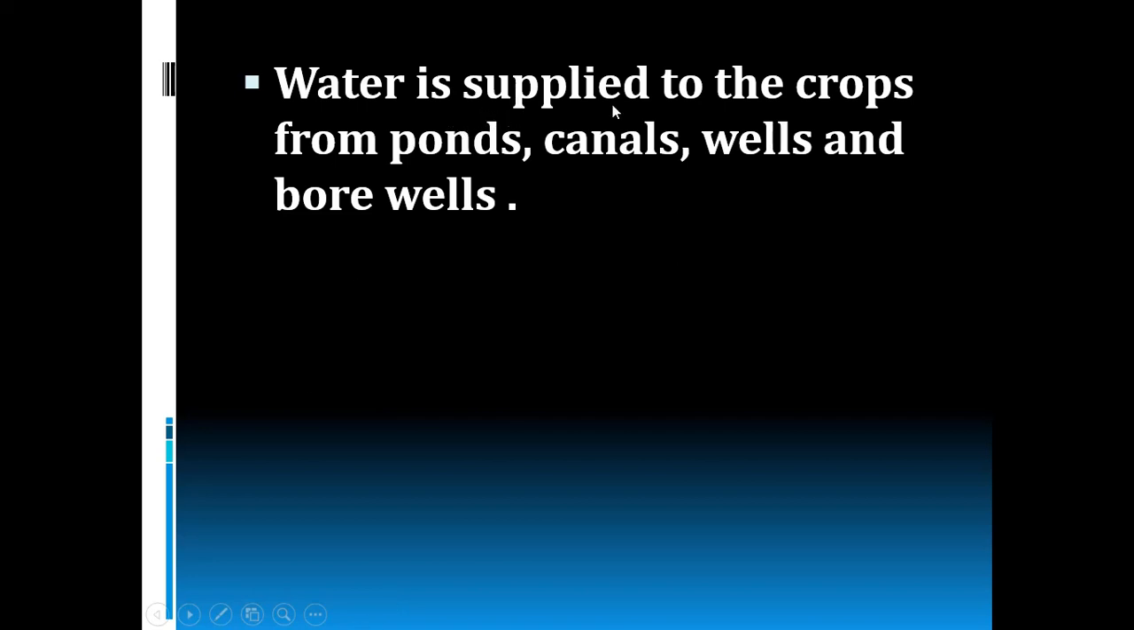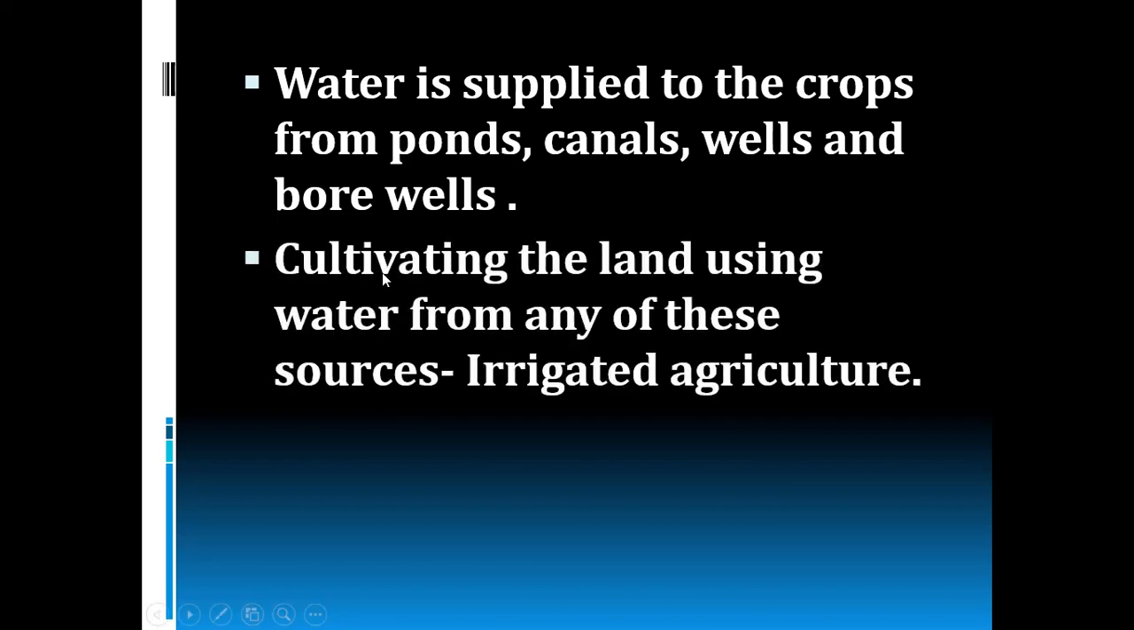Water can be stored in different sources such as ponds, canals, wells and bore wells. Then it is supplied to the crops from ponds, canals, wells and bore wells. So cultivating the land using water from any of these sources is called as irrigated agriculture. So we can cultivate the land by using the water from sources such as pond, canals, wells and bore wells. Such method of agriculture is called irrigated agriculture.